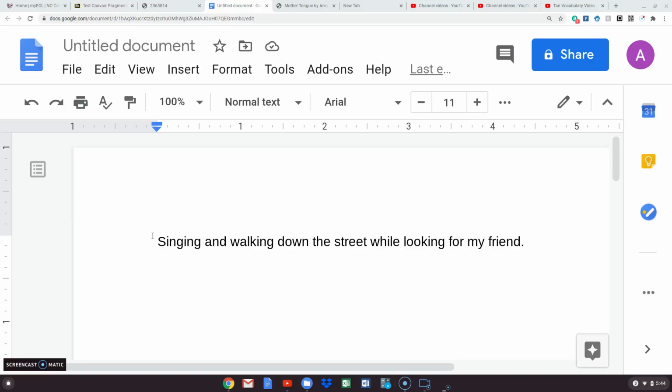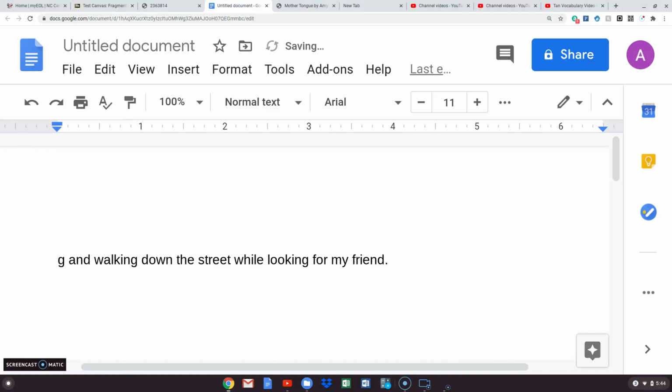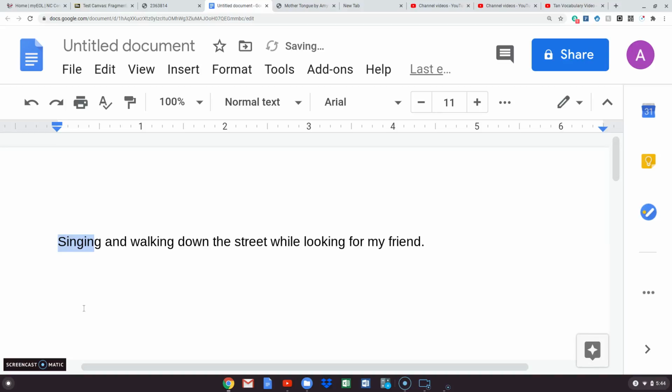Remember that a sentence is a subject, a verb, and a complete thought. So it is a subject, a verb, and a complete thought. I want you to think about this definition of what a sentence is as we are going through this. By the way, this is not a sentence here, this is just a list of things.